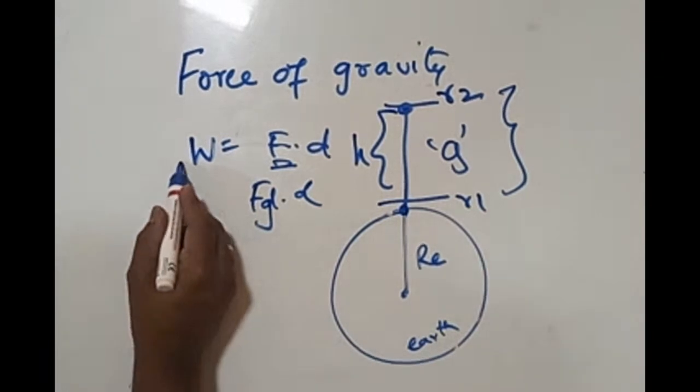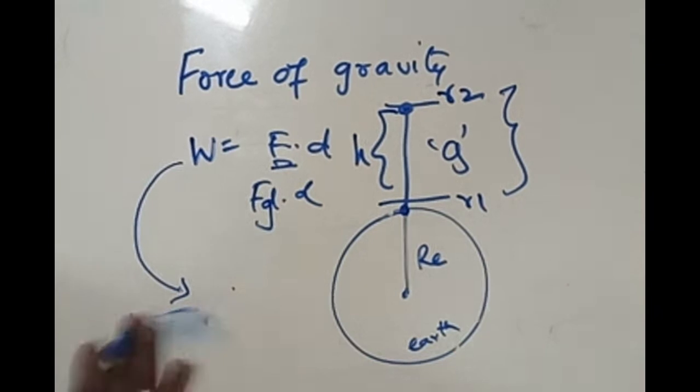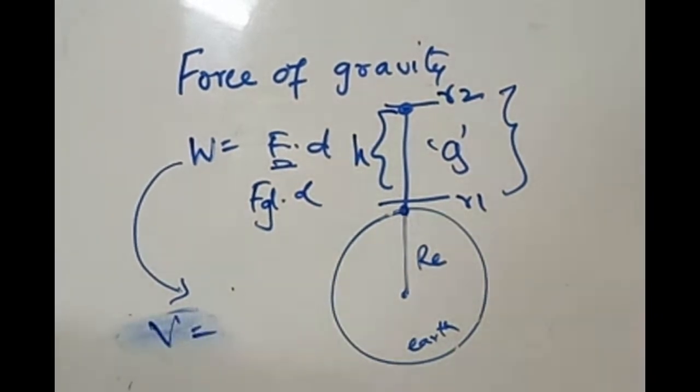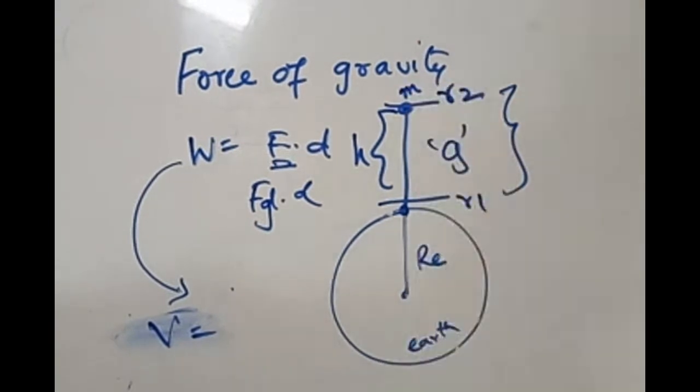Now this amount of work done is called gravitational potential energy, denoted by the letter V, where any body that is thrown up has some mass, and the force on that mass is given by mg. At this location, how much is the force acting on the body? Weight acting downwards, and into h. The formula of potential energy we already know. Do we know this formula or not? Potential energy is given by mgh.